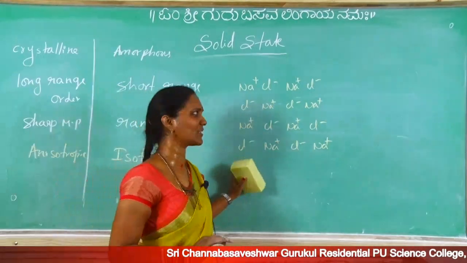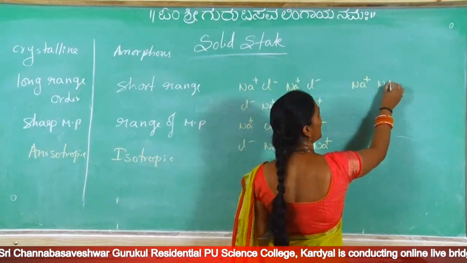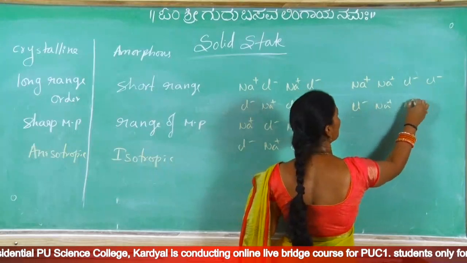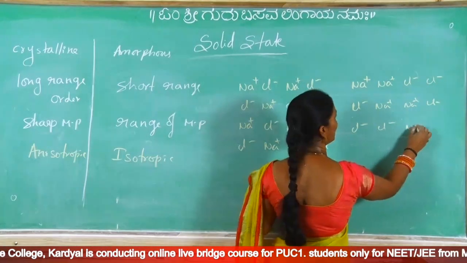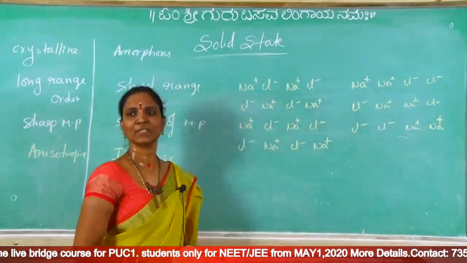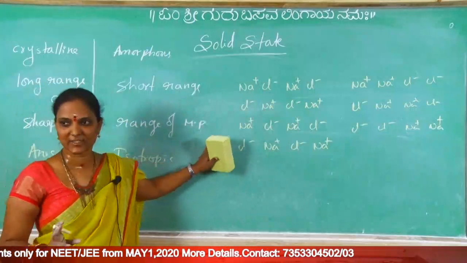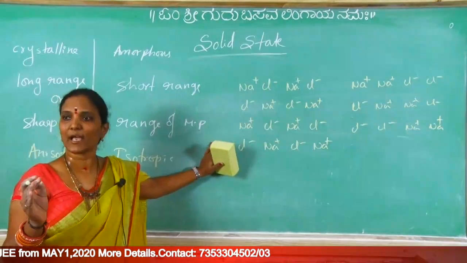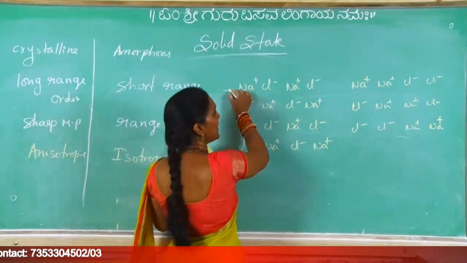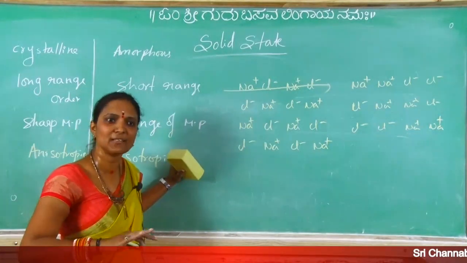Actually NaCl amorphous does not exist, but anyhow I am giving it as an example. Amorphous means irregular arrangement: Na plus Cl minus, Cl minus, Cl minus Na plus, Na plus, Cl minus, Cl minus, Cl minus, Na plus, Na plus. That is the irregular arrangement, the amorphous, and the earlier one is the crystalline. Now anisotropic, isotropic: some physical properties, for example conductivity, we are observing. Conductivity in this direction we get from Na plus and Cl minus.